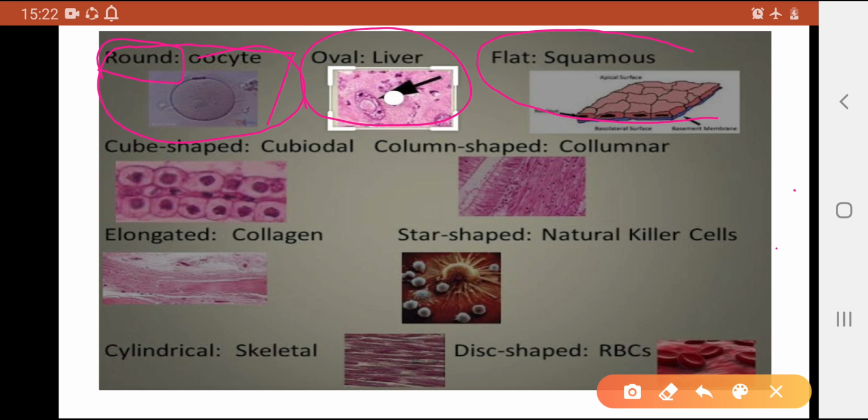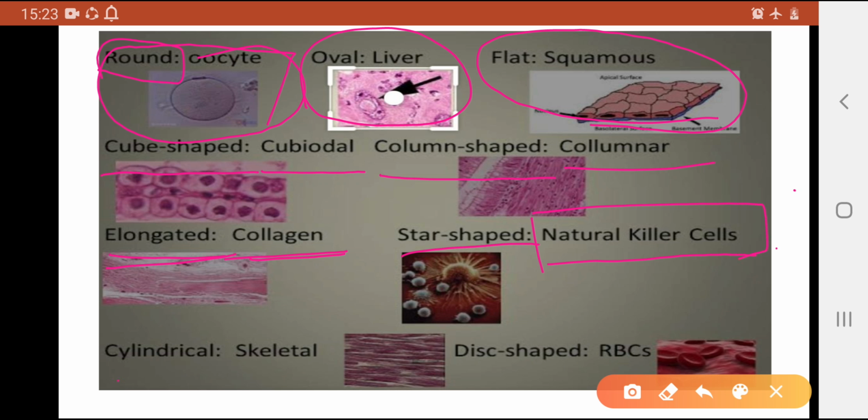Squamous tissue cells have a flattened shape, and there are some cube shaped cells called cuboidal, and some columnar shaped cells. Elongated cells are present in collagen. Star shaped cells are natural killer cells.